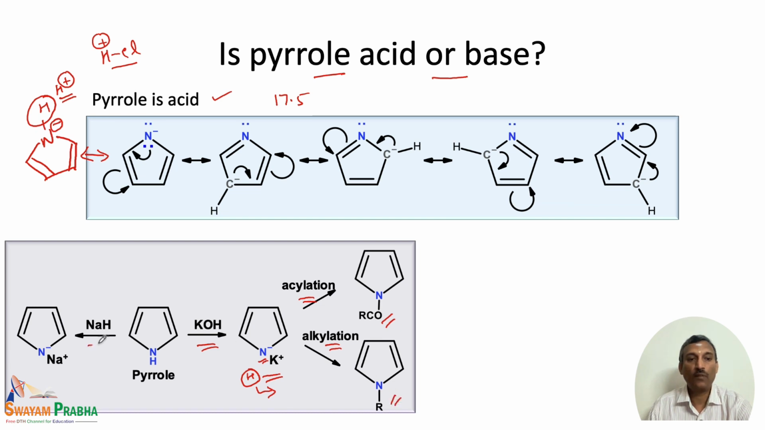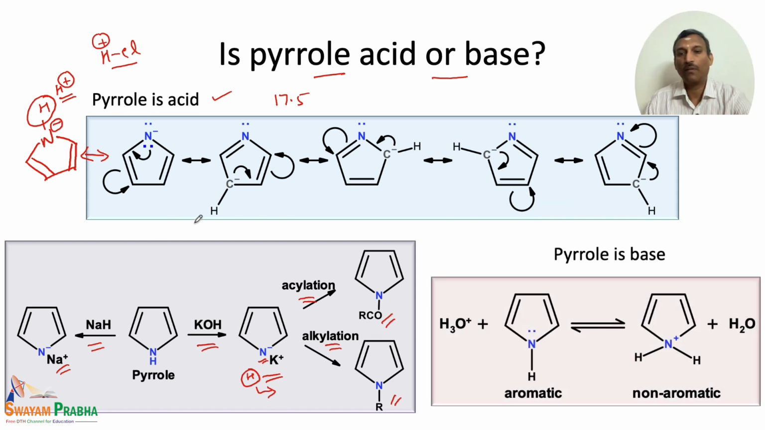And similarly, when sodium hydride is treated with pyrrole, we actually get the sodium salt. So, these are a couple of reactions which tell us that pyrrole behaves like an acid. So, does it mean that pyrrole is not a base? Of course, we have some other reactions which tell us that pyrrole can also behave like a very, very weak base.